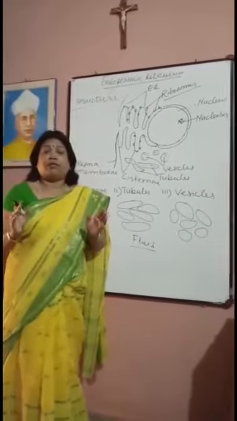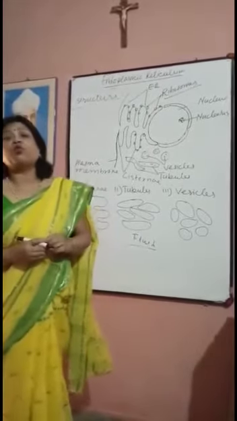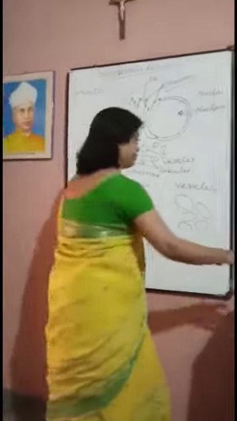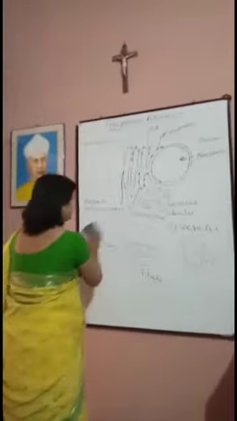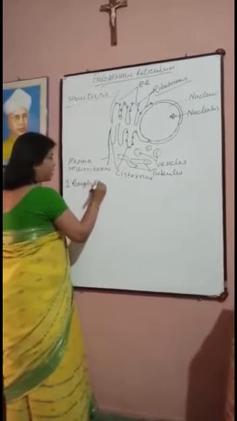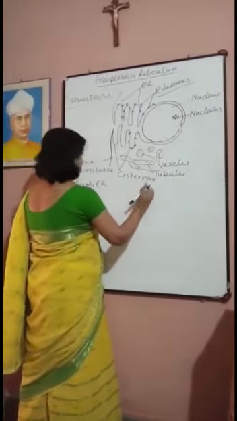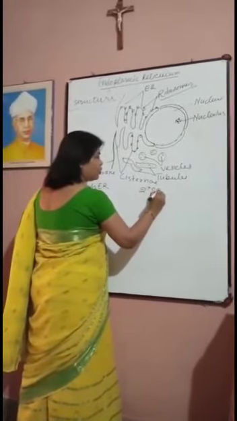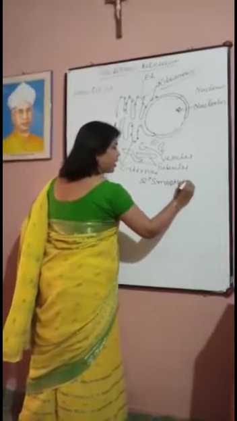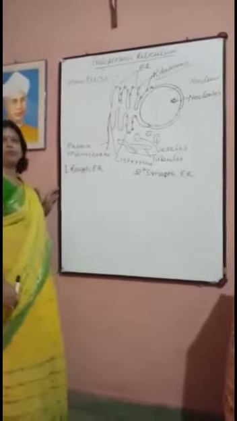On the basis of presence or absence of ribosomes, endoplasmic reticulum is of two types. First is rough endoplasmic reticulum, and second is smooth endoplasmic reticulum.